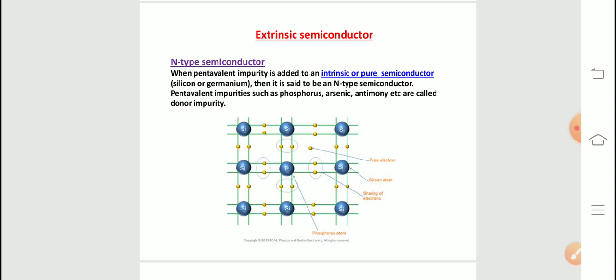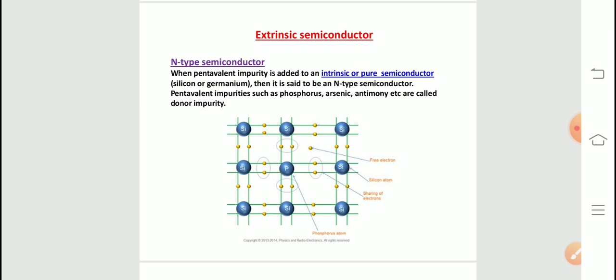For example, if you add more phosphorus atoms, it will give more free electrons. A small addition of impurity generates millions of free electrons. We have to understand this concept. There is a lot of difference between doping, addition, and substitution. These words play a key role in the fabrication of semiconductors.